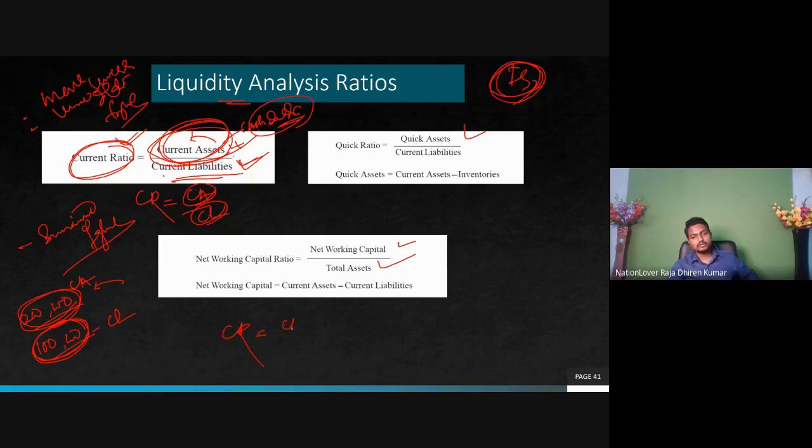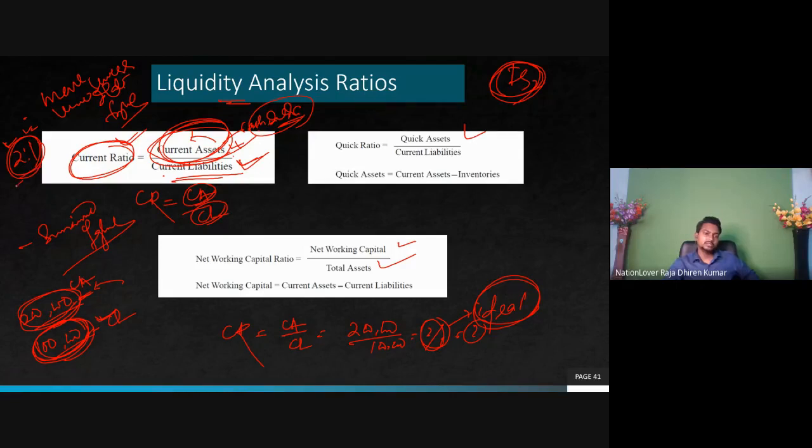So current ratio equals current asset by current liability, that is 2 lakhs divided by 1 lakh, that becomes 2 by 1, equal to 2. Listen, this 2 by 1 ratio is called the ideal ratio. Remember it, it is the ideal ratio for the current ratio. This is a short question, remember it, 2:1. That means we must have twice the current assets as current liabilities in order to meet the current liabilities. Because only if you have double can you pay off the current liabilities and still have some money left. So the ideal figure is 2:1.